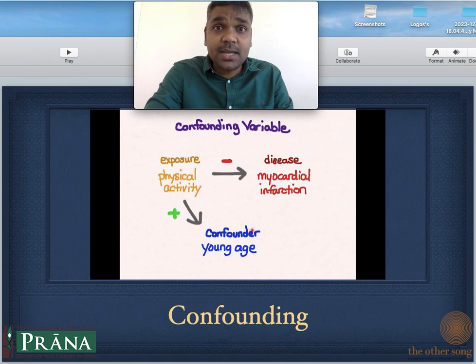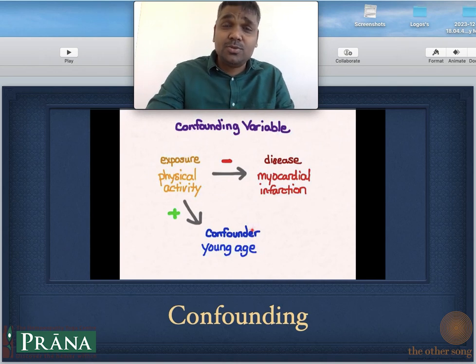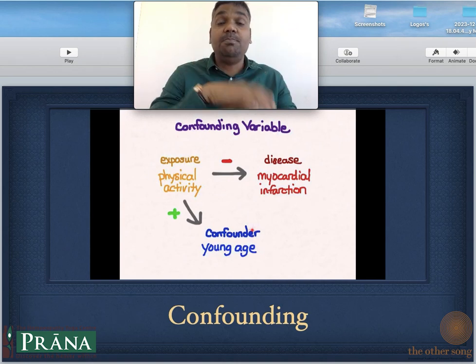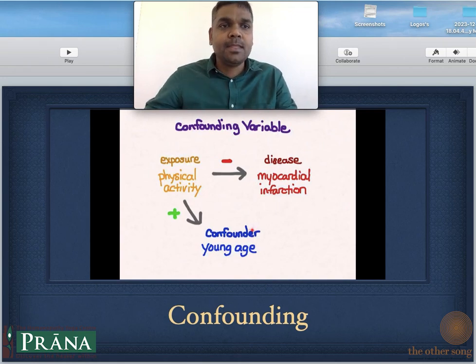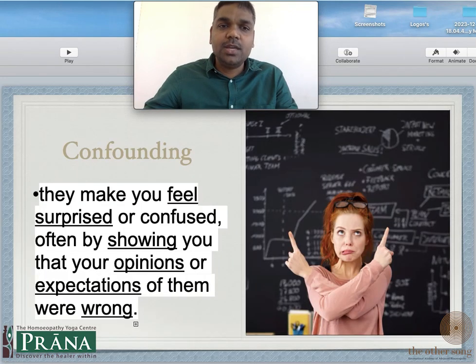I'm surprised. I'm baffled. I'm confused. How could this happen? At such a young age you developed myocardial infarction, very rare, very unheard of. So you are just baffled by it. So that is what is confounding.